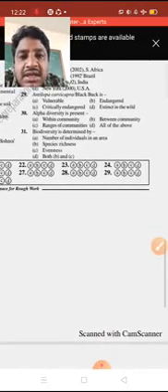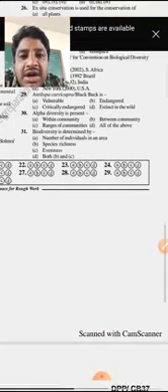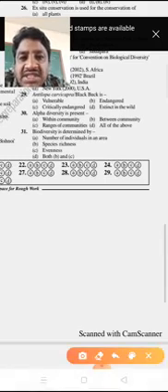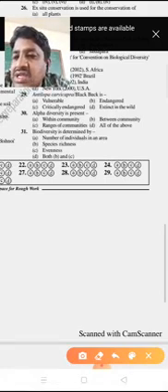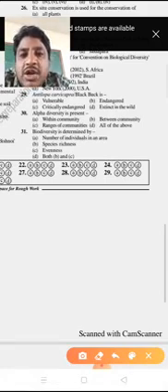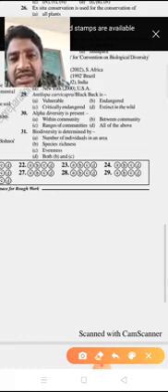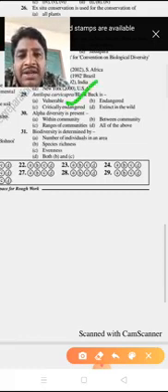Next, Antilope cervicapra, which we also call the blackbuck. The options are vulnerable, endangered, critically endangered, or extinct in the wild. Actually it is Antilope cervicapra, that means blackbuck, a vulnerable species. What is meant by vulnerable? What is meant by endangered?